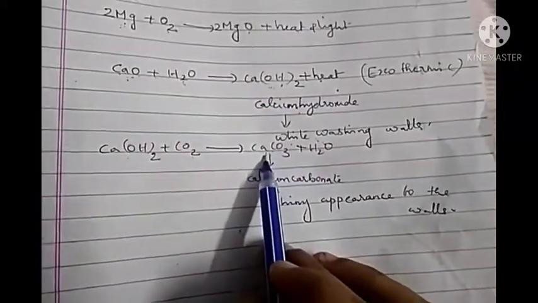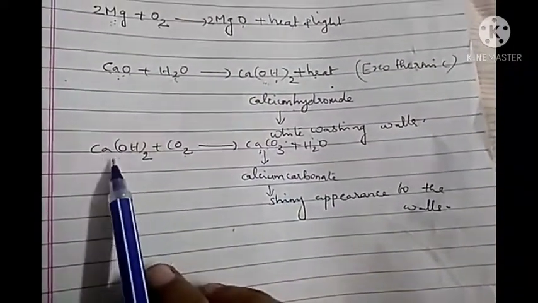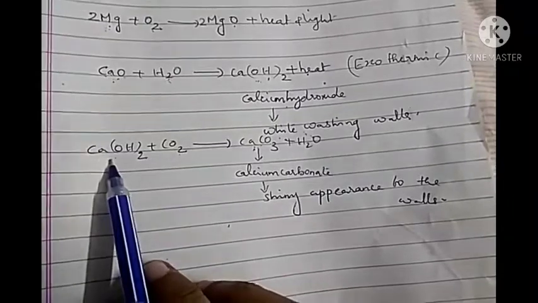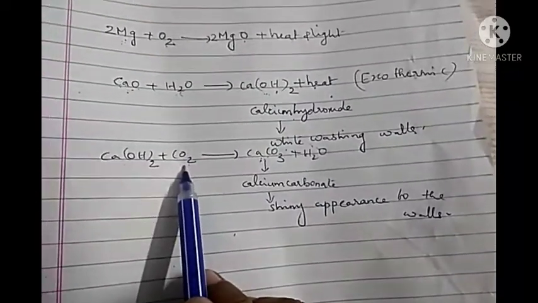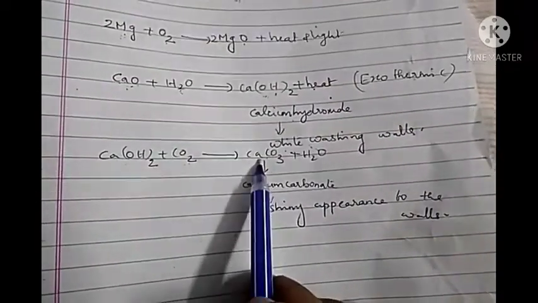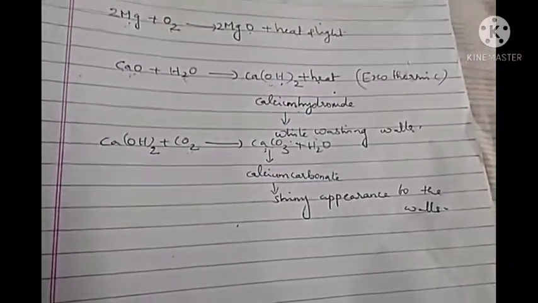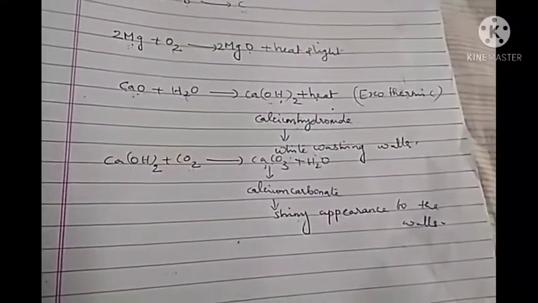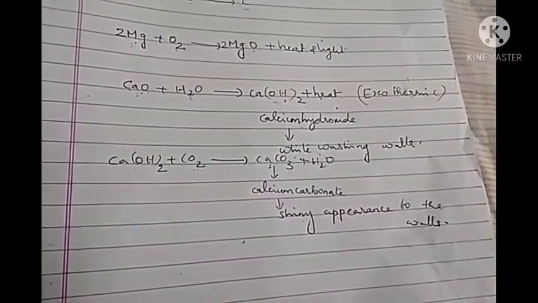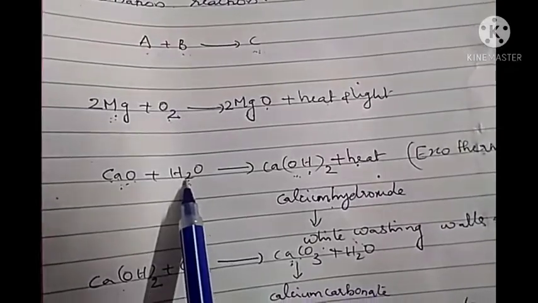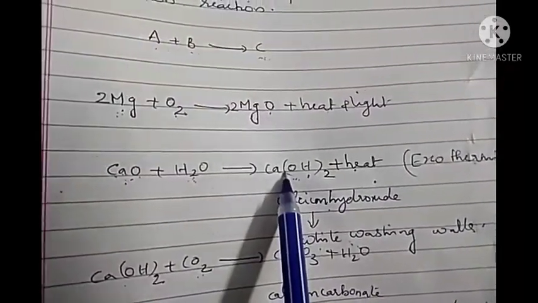How is this calcium carbonate formed? We use this calcium hydroxide for whitewashing, and it reacts with the carbon dioxide present in the atmosphere, forming calcium carbonate. That calcium carbonate gives a shiny appearance to the walls. Now, in this reaction, calcium oxide is reacting with water and forming calcium hydroxide.